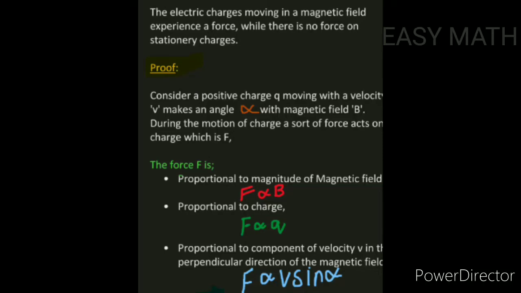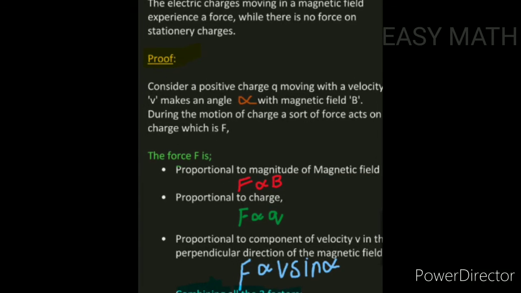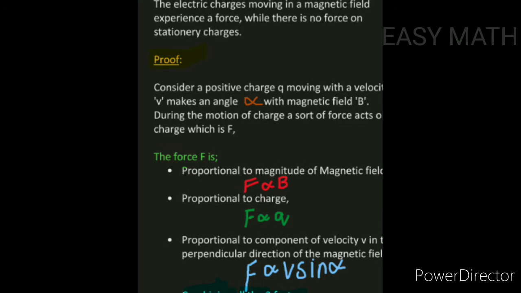In this session, we are going to see about force on a moving charge in a magnetic field. Electric charges moving in a magnetic field experience a force, while there is no force on stationary charges. They are saying that there will be magnetic force only if a charge is moving in a magnetic field. If a charge is at rest, then there will be no force acting on that charge. Proof for the above statement.